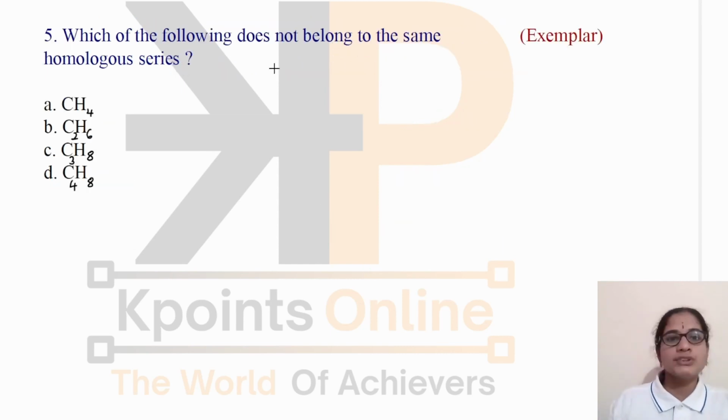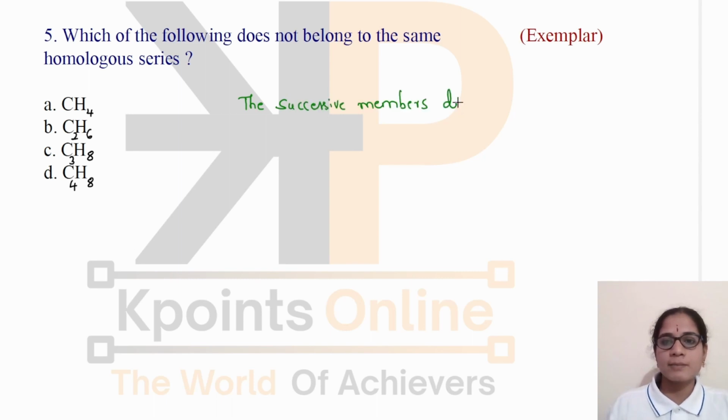Which of the following does not belong to the same homologous series? CH4, C2H6, C3H8, C4H8. We know that for a homologous series, the condition is that successive members differ by a CH2 group.